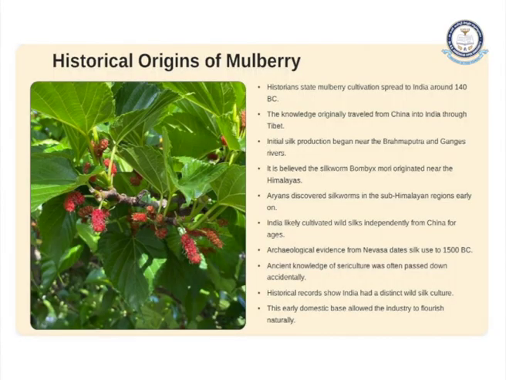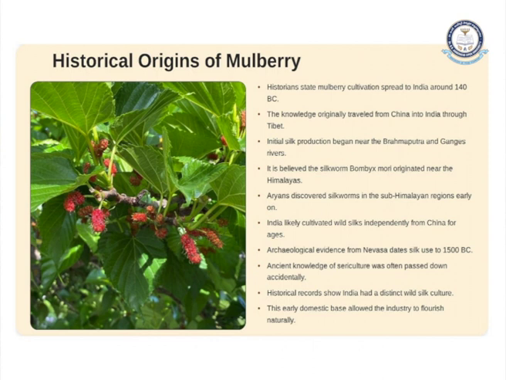Historians state mulberry cultivation spread to India around 140 BC. That means the knowledge originally traveled from China into India through Tibet. Silk production began near the Brahmaputra and the Ganges rivers.